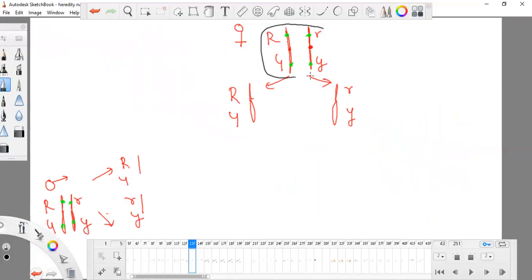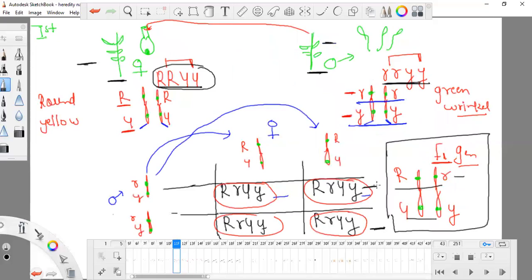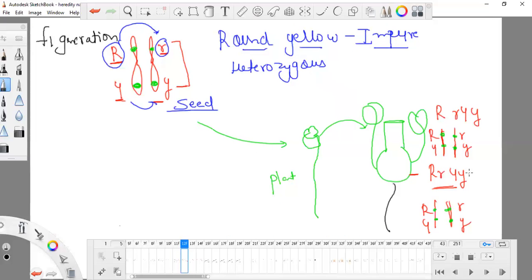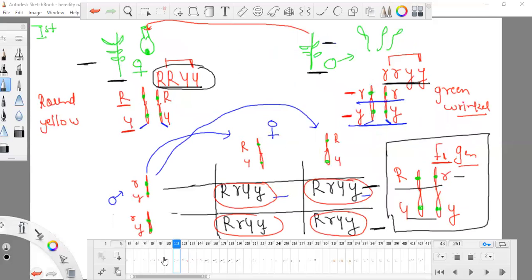Remember, that's why they are the same. You can see the RRYY pattern, and you can see the RRYY pattern. Why are these patterns the same? Because father and mother were selected from a single pea plant. These seeds are all the same, and they will be father and mother. When I sow this underground, it will develop into a whole plant having the same information for mother and the same information for father. But at the previous stage I took two different plants, so the information totally varies: round and yellow, and round green and wrinkled.